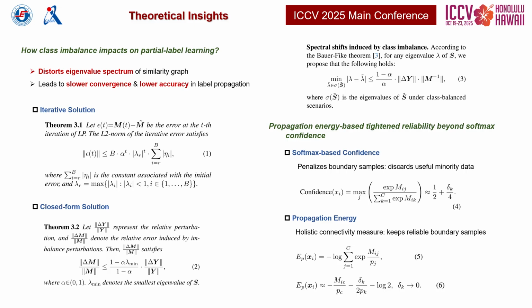Second, reliability estimation is also problematic. Traditional softmax-based confidence focuses on relative class differences. For boundary samples, especially minority ones, softmax confidence tends to be low, so they are wrongly discarded. To address this, we introduce propagation energy as a holistic reliability measure. Instead of relying only on class-to-class differences, it evaluates the overall activation strength within the graph, which allows us to retain crucial boundary samples. Together, these insights form the theoretical basis of our framework SpeLER.